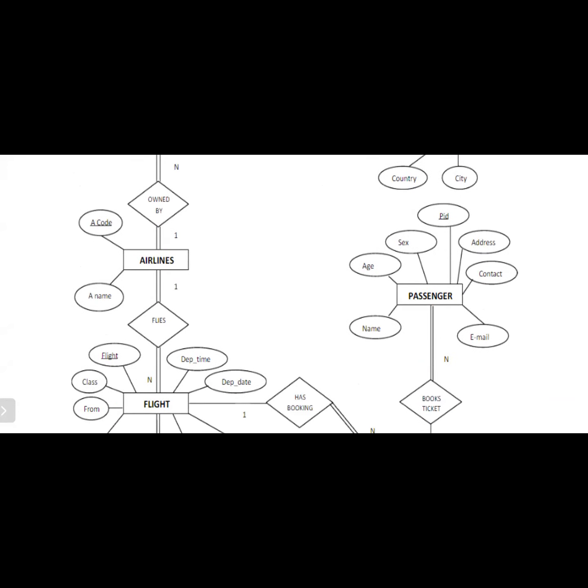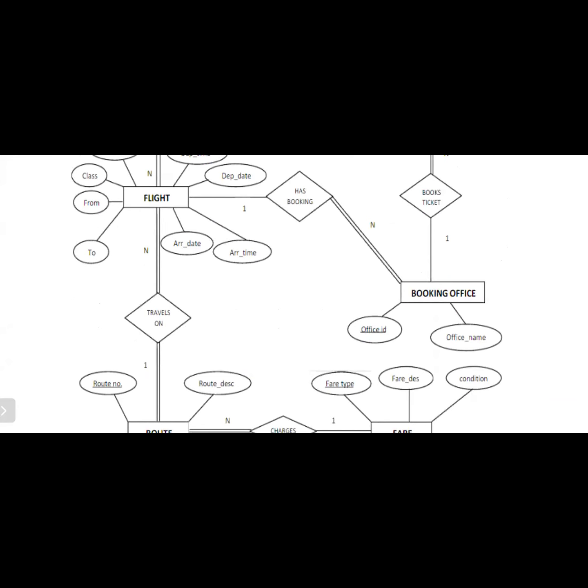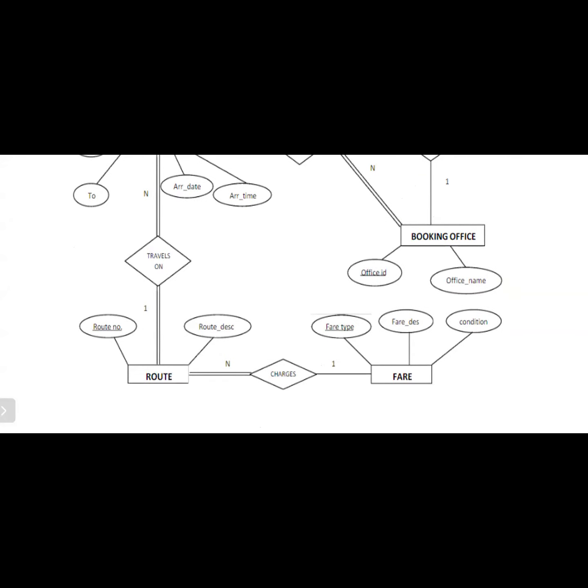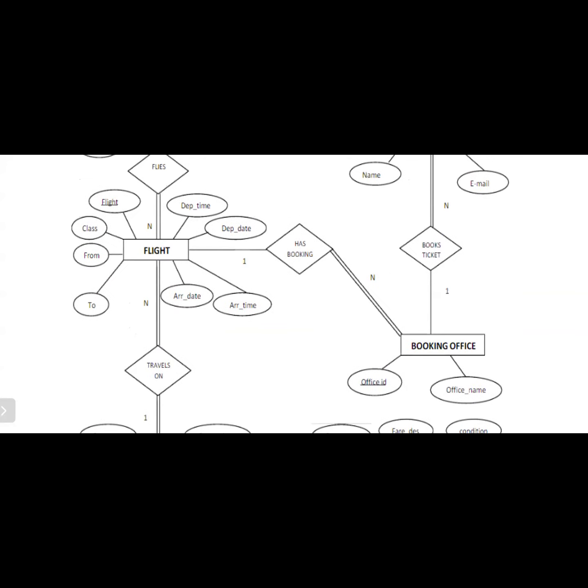Airlines also have separate codes and separate names, and they have a relationship with some other entities, like the booking office. The booking office also has some attributes and relationships. What is the relationship between booking office and flight? Has booking. The booking office is used for booking the particular aeroplane.